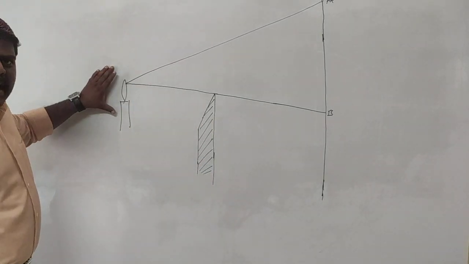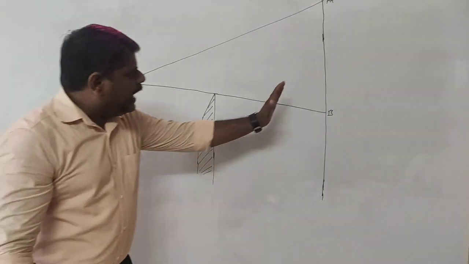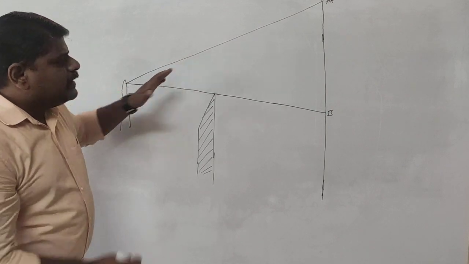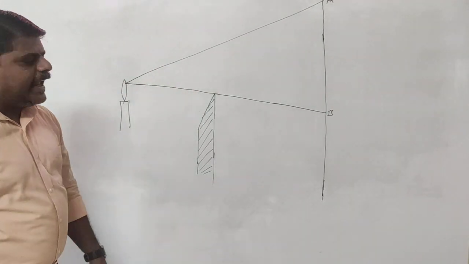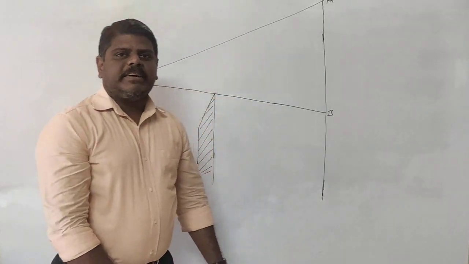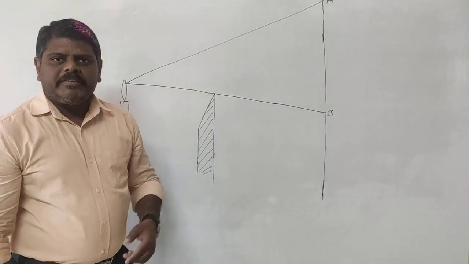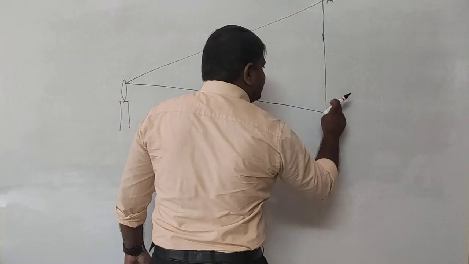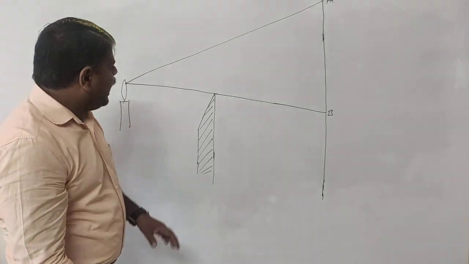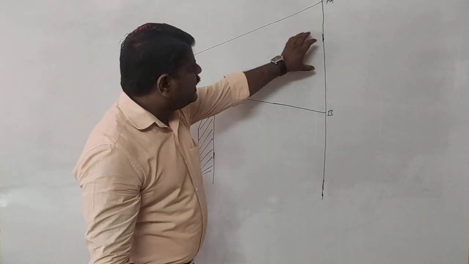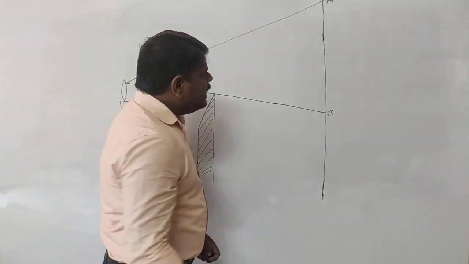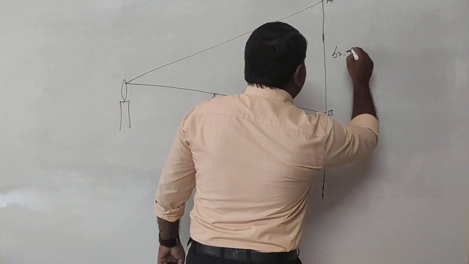When you take the candle here, place the obstacle and arrange the screen at this place, the light coming from the candle travels in the rectilinear propagation direction, interacts with the obstacle and falls on the screen. If you observe the screen, what will you observe? From A to B, will it be bright or dark? Obviously it will be bright. Why? Because the light is directly going to interact with the screen from point A to point B. That's why this total part will act as bright.